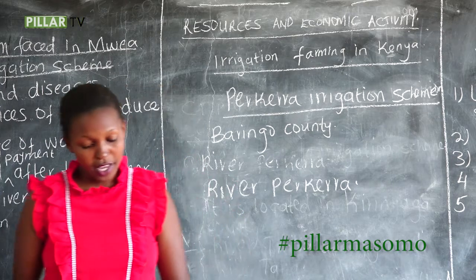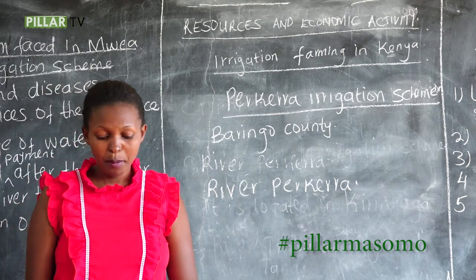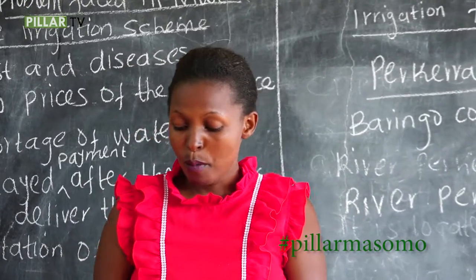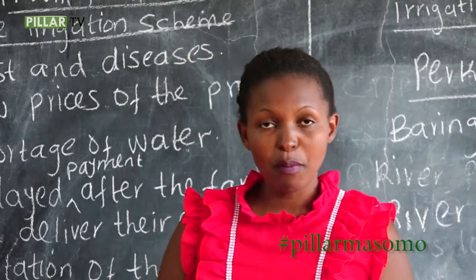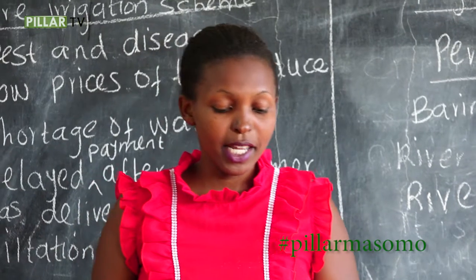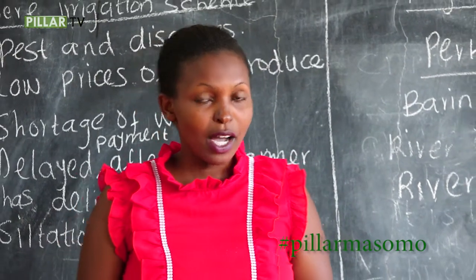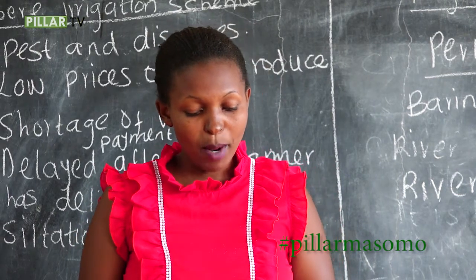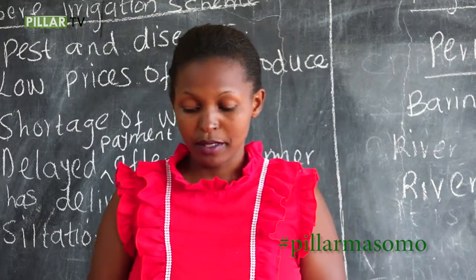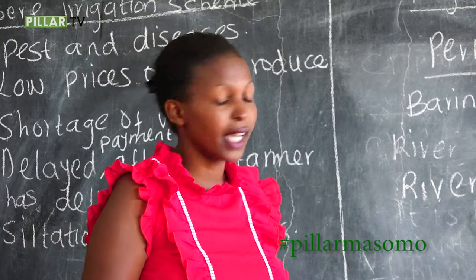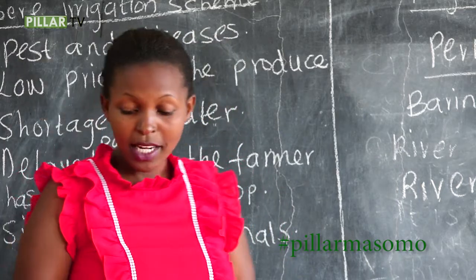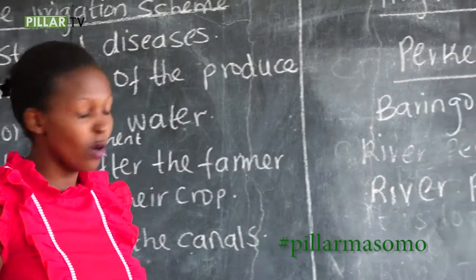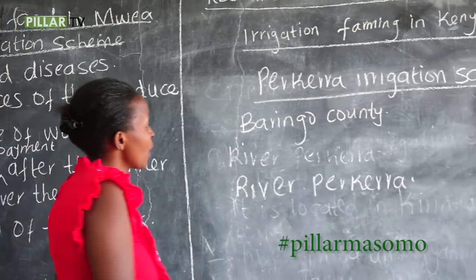The crops that are grown there include onions, maize seed, watermelons, chilies, tomatoes, and also pawpaws. So those ones are the types of crops that are grown in Perkerra irrigation scheme. I repeat once again, we have onions, seed maize, watermelons, chilies, tomatoes, and also pawpaws. And that's all about Perkerra irrigation scheme. So we have said the Perkerra irrigation scheme is found in Baringo County, a place known as Marigat.